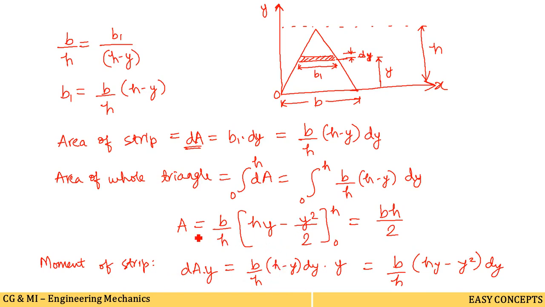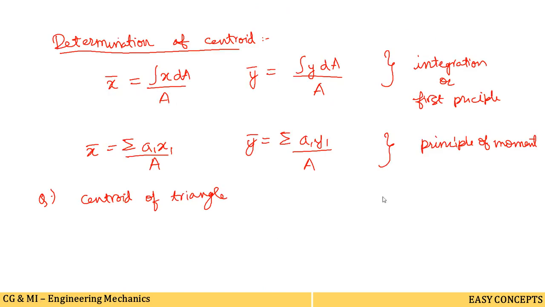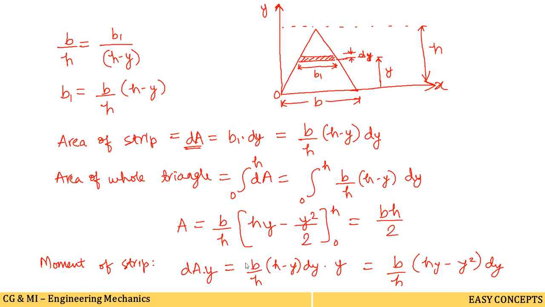Actually I have said already that the centroid can be calculated with the help of two methods, that is using the integration method, or the second one, using the principle of moment. So using this integration method, or the first principle method, I can write the equation like this: y bar is equal to integration of y dA whole divided by A. This is the formula to calculate the y bar, and this can also be written as A into y bar, means placing this A here, equal to integration of y dA.